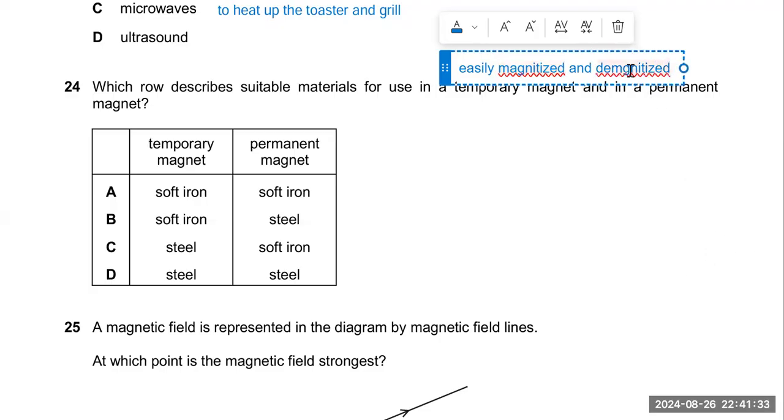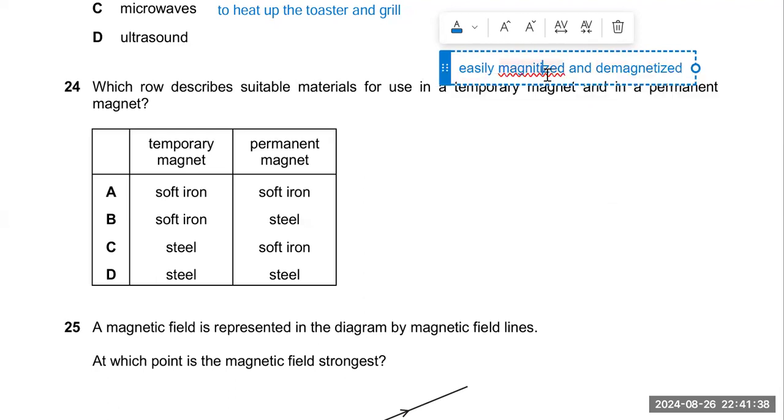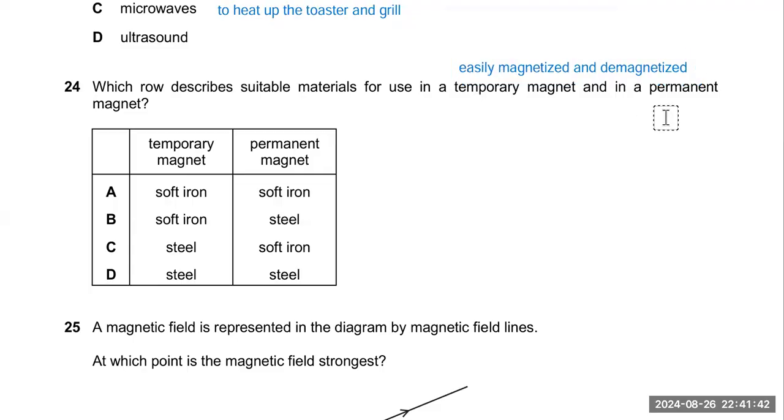On the other hand, if you look at a permanent magnet, it takes time to magnetize, and it also takes more time as compared to a temporary magnet to demagnetize.